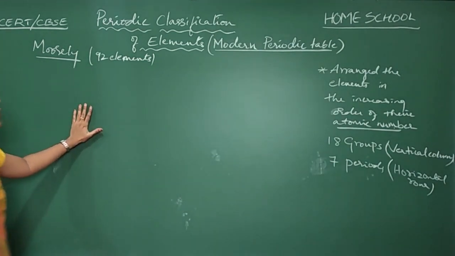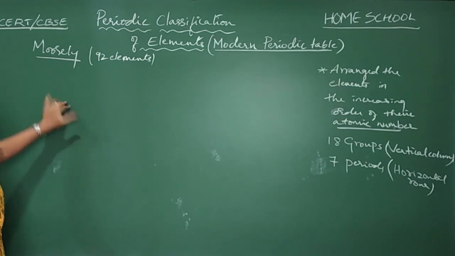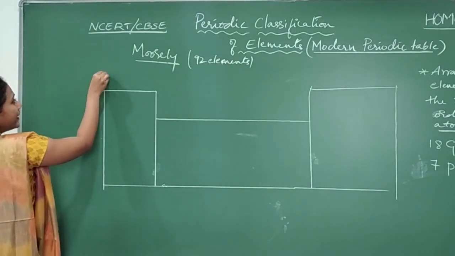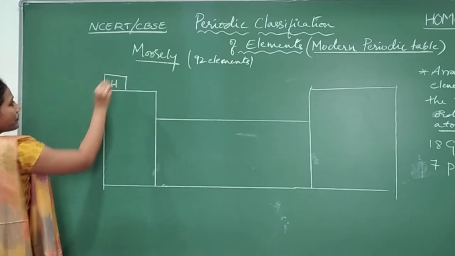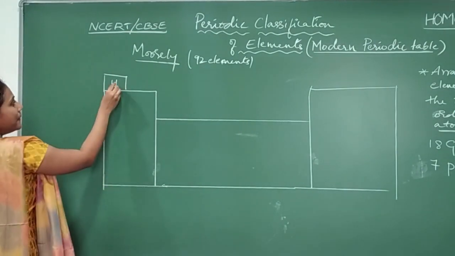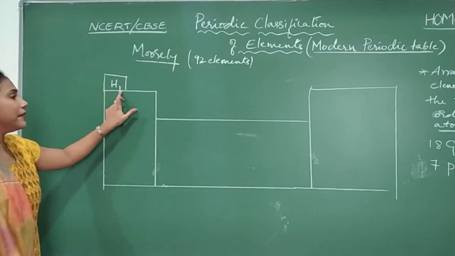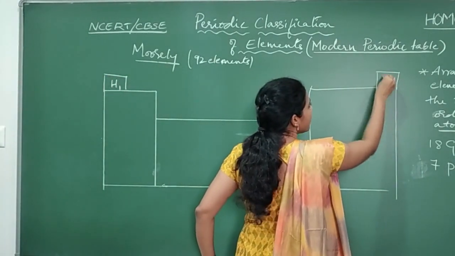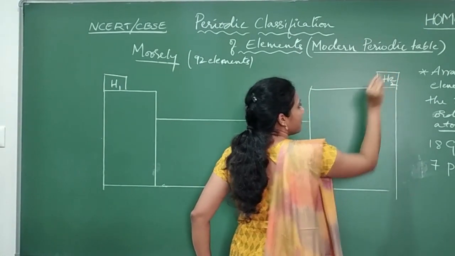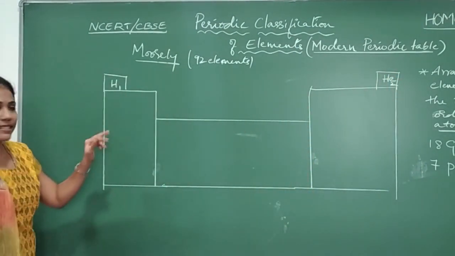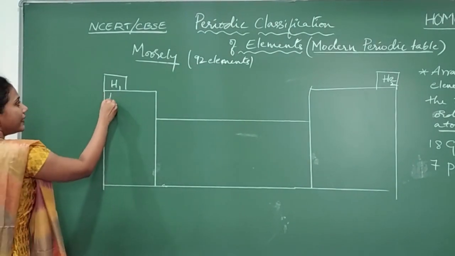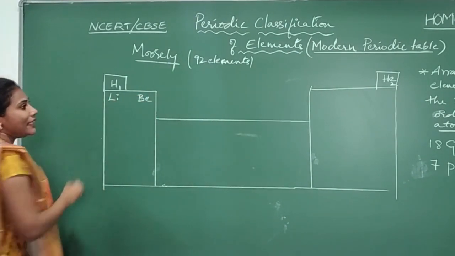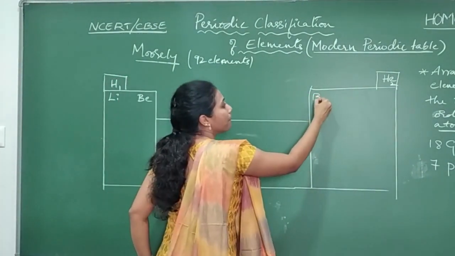Let us try to draw the periodic table that Moseley made. The first element, he has placed it here, right? And this is our hydrogen. Okay, so hydrogen was the first element and it has atomic number 1. We all know it. And the next element, atomic number 2, is helium, and he placed it here. And the third element is lithium. Atomic number 3, lithium is here. Okay, and after lithium, we will observe beryllium, and after beryllium, boron.